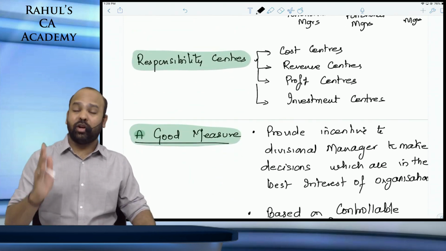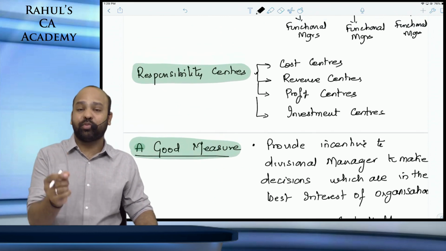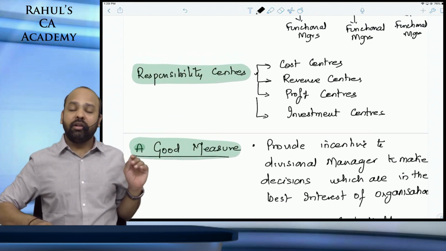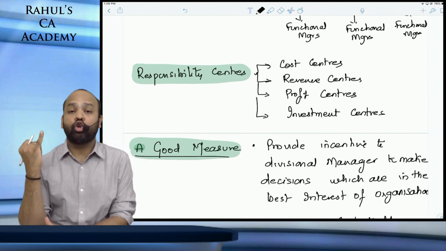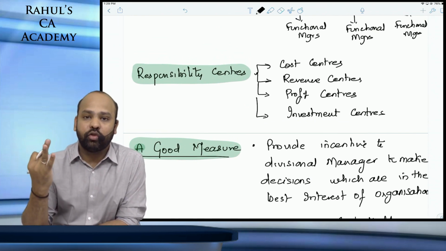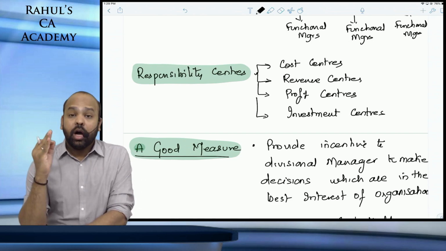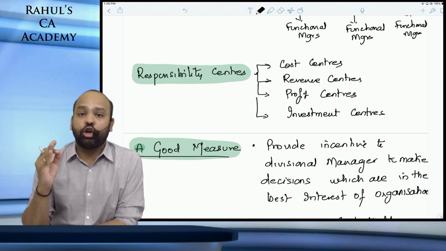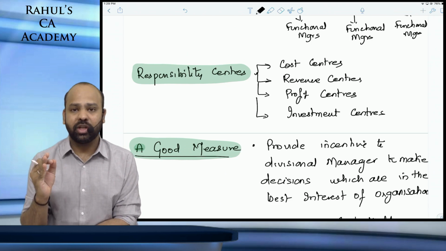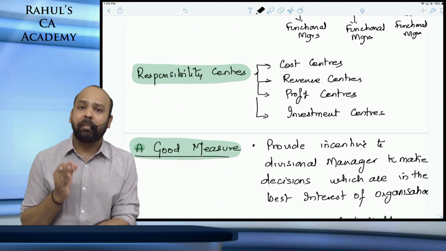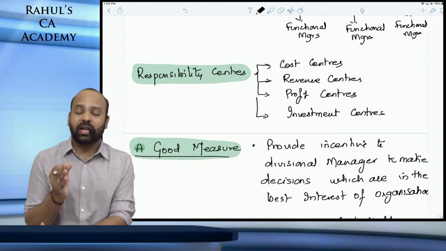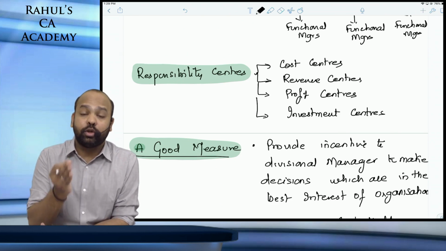Now, a responsibility center is something beta that is responsible for a certain task. We divide responsibility centers under costing into 4 categories: a cost center, profit center, revenue center and an investment center. A cost center is a department or a division or a function of an organization that is responsible only for cost. A cost center guys is a department or a function or an activity of an organization that is responsible only for cost.